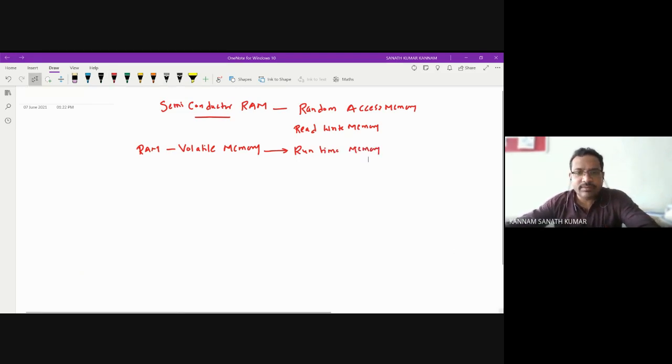You can remember it like this: perfume. When the perfume is in the bottle, it will be there. Suppose it comes outside, it vanishes. So perfume is volatile. And runtime memory means, whenever in your phone you are using WhatsApp, when you open that WhatsApp, whatever the process in the WhatsApp, that will be run in the RAM.